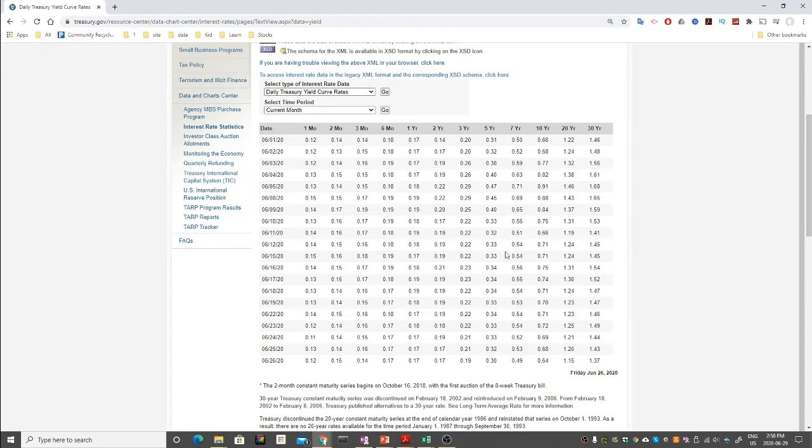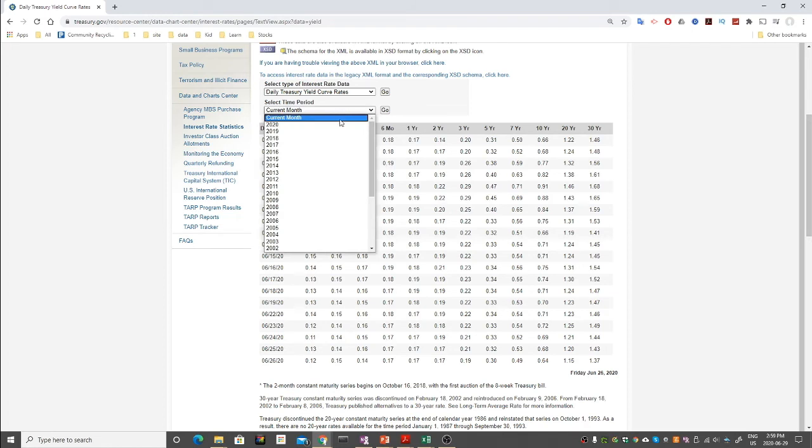Maybe I should mention it here: we just pick that rate. If my investment is for, let's say, 1 month, I'll pick 0.12 as my base risk-free rate. But if my investment is very long-term, 10 years, let's say, then I'll pick 0.64. I should always pick the latest rate because these rates do change.